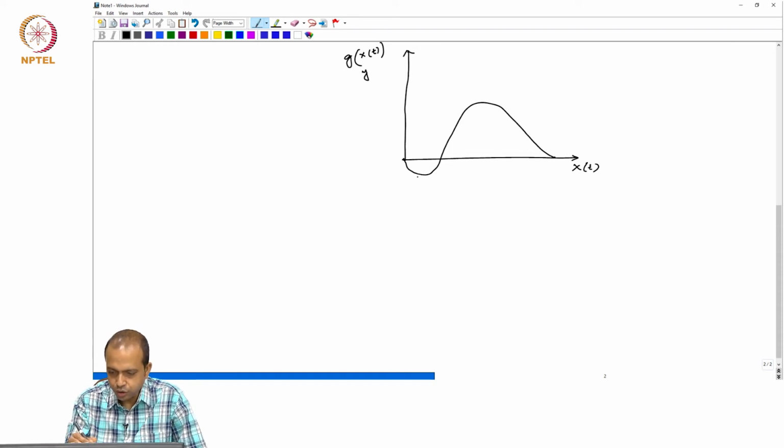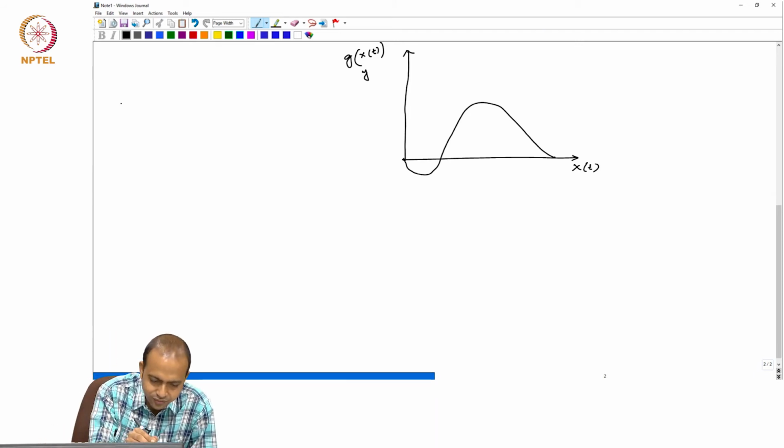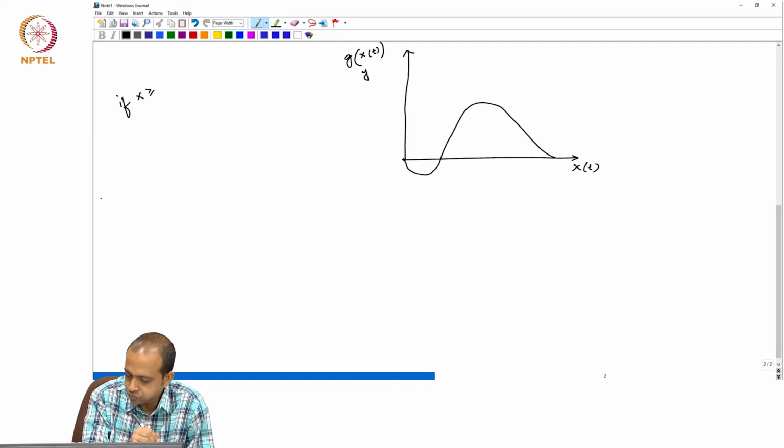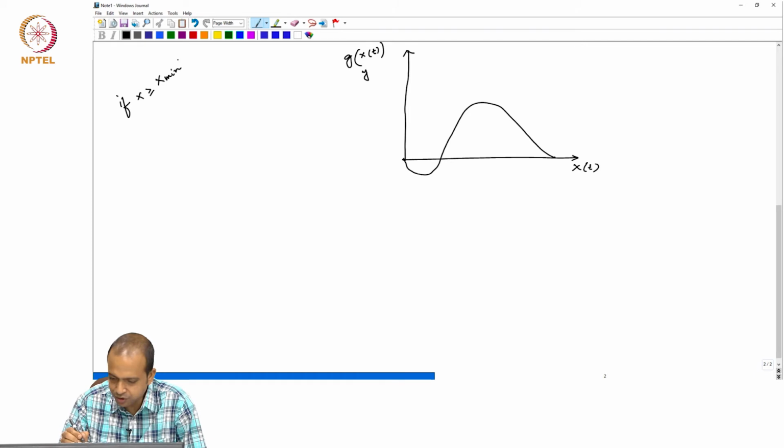So, that means growth first starts with negative, then it touches here and then it is going up and again going down. So, here the idea is if x, the stock of fish, is greater than x mean. What is the x mean? X mean is basically this stock, this is basically called x mean.